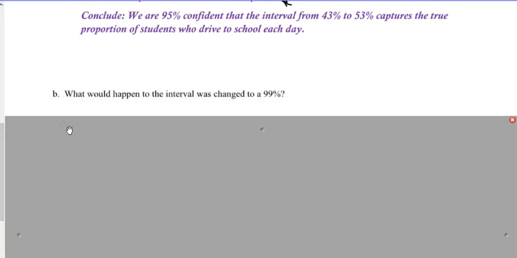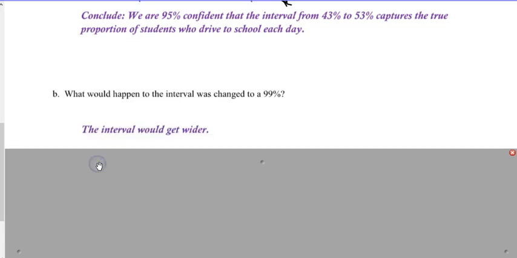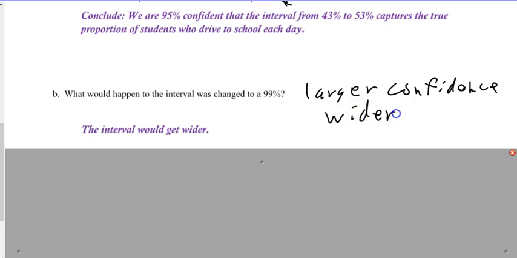Now, what happens if the interval is changed to 99%? The interval gets wider. So, larger confidence, write this down, larger confidence, wider interval. That's a key concept.